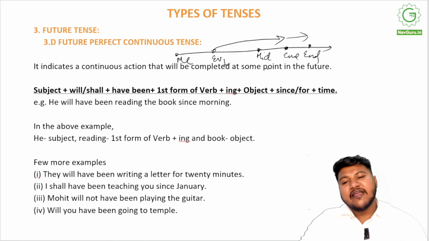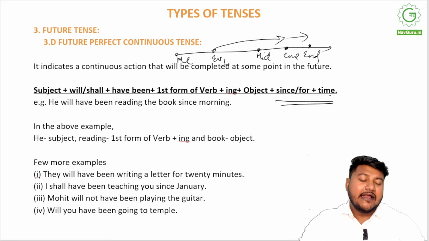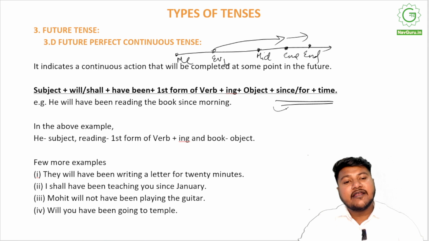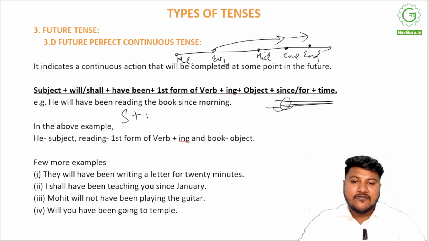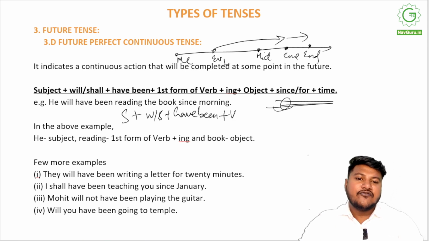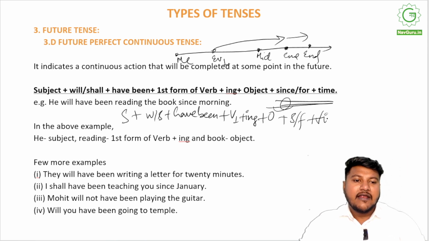If I know about them, if I can say about them with surety, then I can use it with since or for and add time to it. If I don't, I can let it remain, right? So the formula for this is subject plus will/shall plus have been, because the process is continuous, plus first form of verb plus ing, because anything continuous cannot go without gerund, we already know, plus object plus since/for plus time.